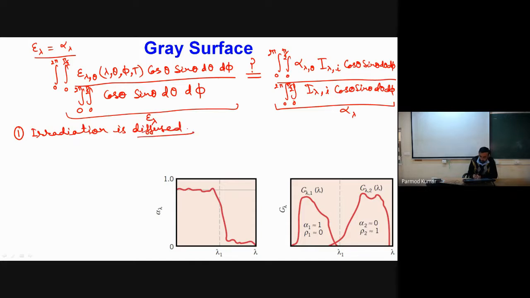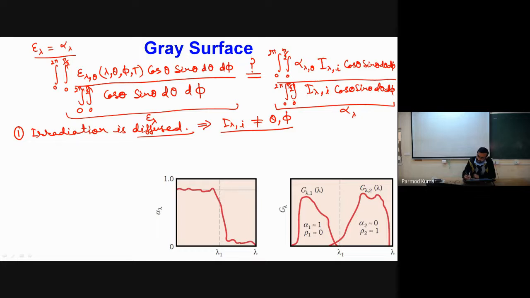If irradiation is diffused, under that scenario I can say that this I lambda,i is independent of theta and phi. So I can take it out of the integration.